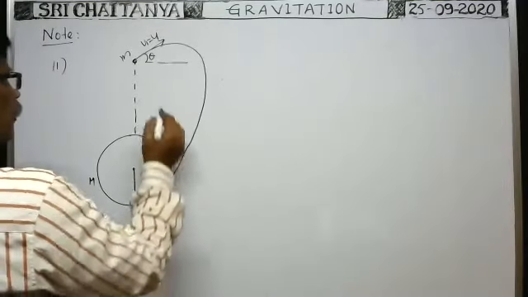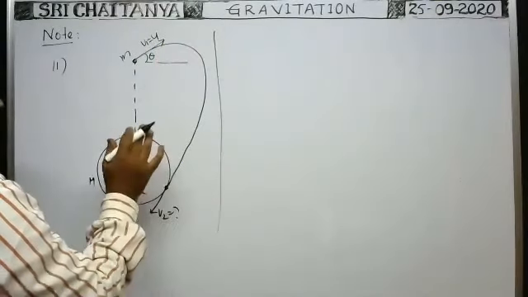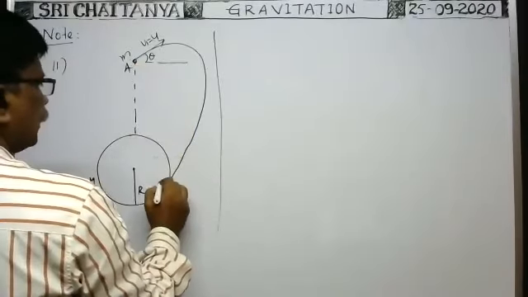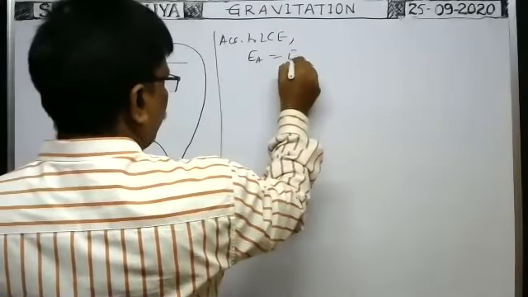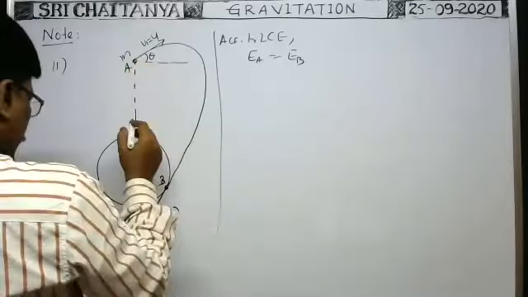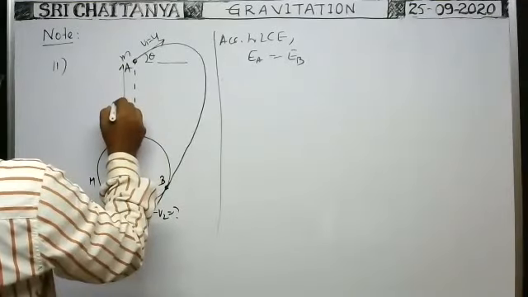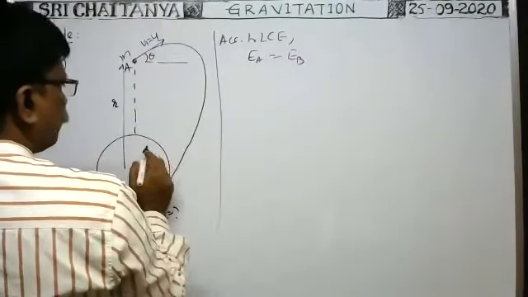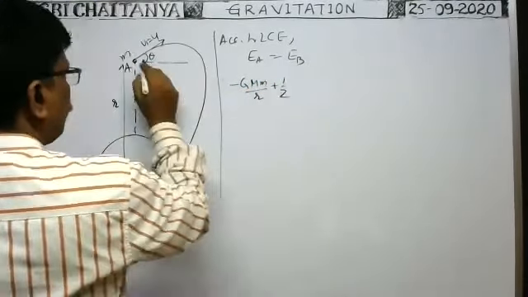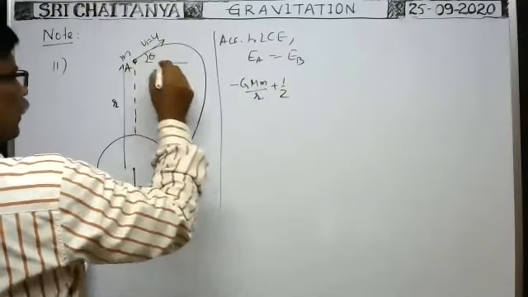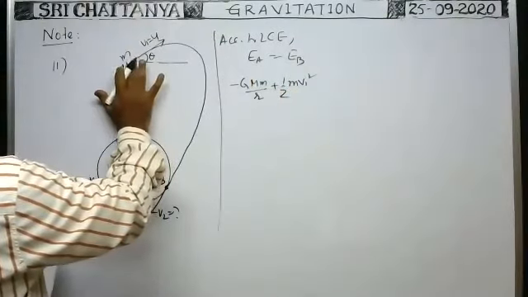At this point, velocity say V2, at this point, velocity say V1. Because of gravitational force only, it comes down due to work done. That's why the conservation of energy principle can be applied. This point is A, this point is B. According to the law of conservation of energy, total energy at A is equal to total energy at B. Suppose this is at a height r from the center. Then potential energy of the particle due to the earth is equal to minus G M m by r, plus kinetic energy half m V1 square, as it is projected with velocity V1. That is the total energy of the particle at this point.